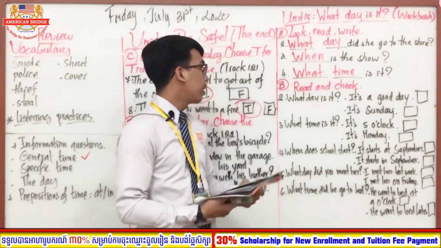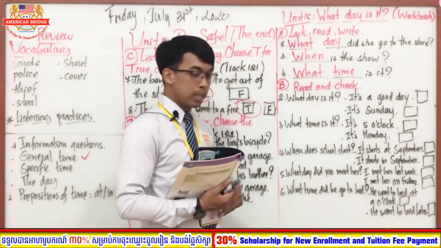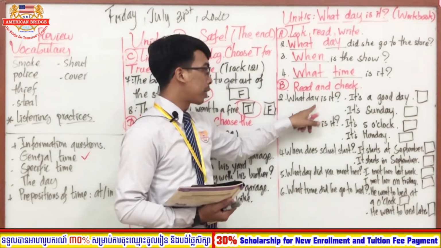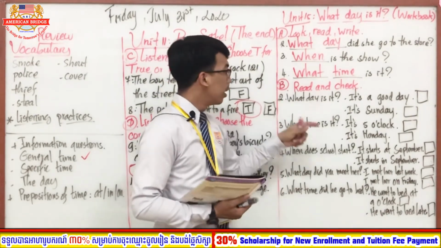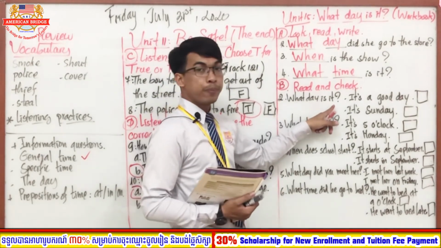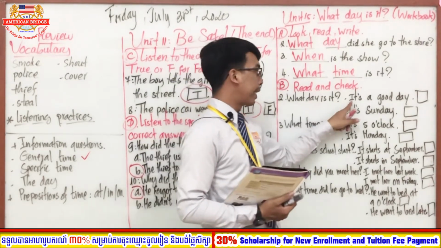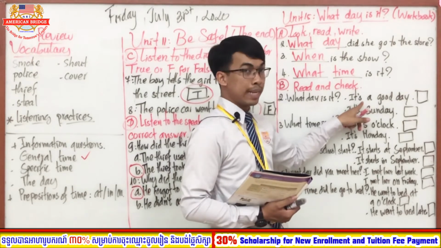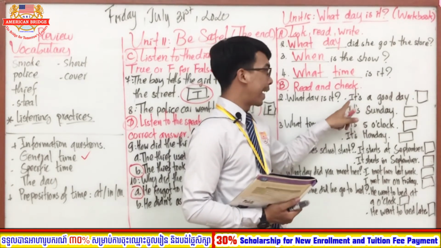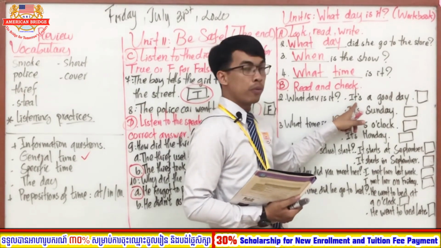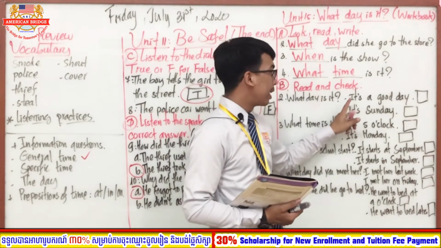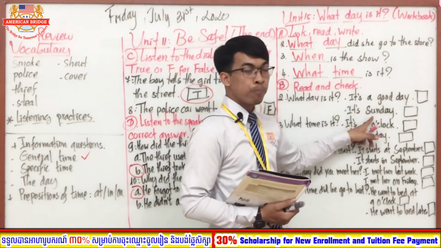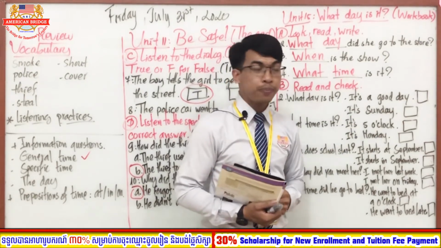So number 2, it is about what day is it? What day is it today? But teacher wrote only what day is it. Okay, it's the same. Okay, so what day is it? So the answer, it's a good day. Here we refer to "it is," the full form, it is. But we pronounce it "it's a good day." It's Sunday. So which one is the correct answer, everyone?